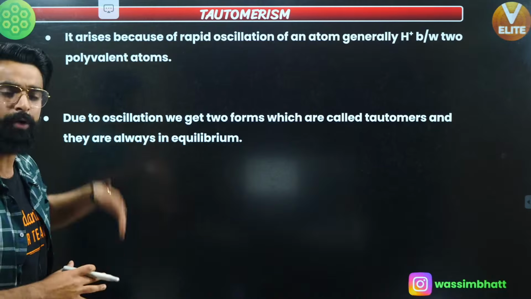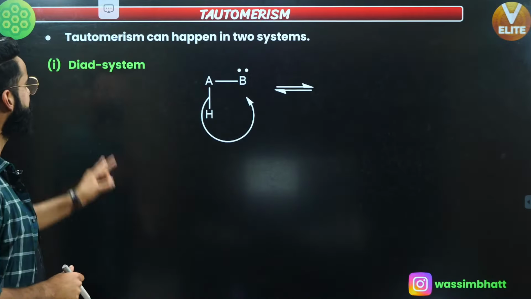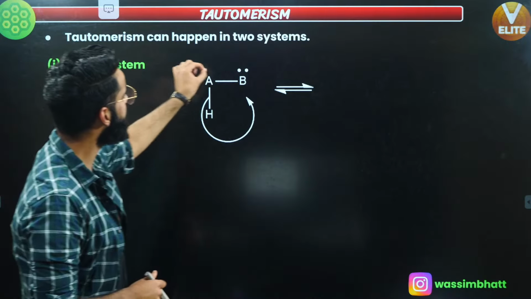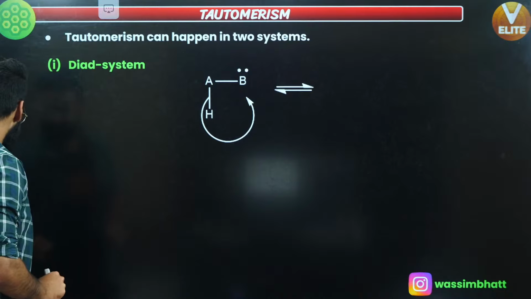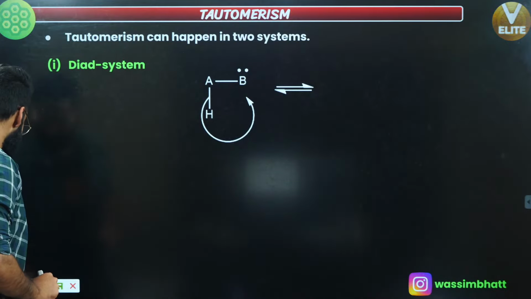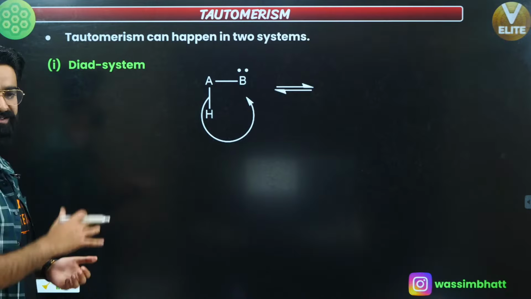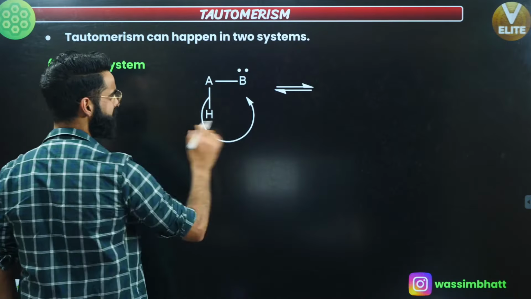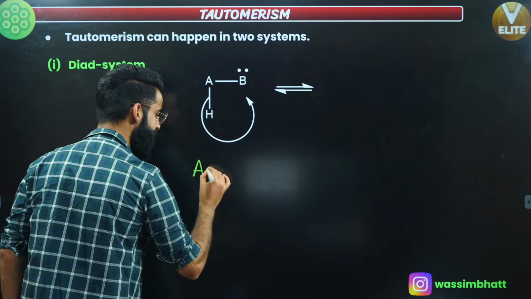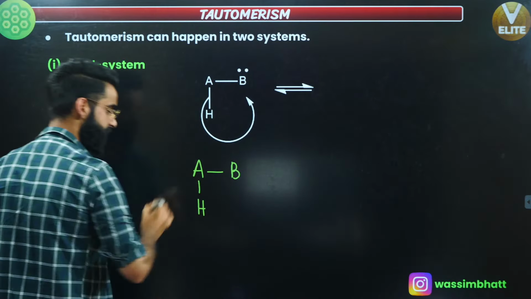Right? Now, how can we understand all this? First of all, remember tautomerism can happen in two systems. One is called the Diad System and one is called the Triad System. Let's get to know what tautomerism is all about in the Diad System and Triad System. See guys, I have taken a compound right here. Let's assume this is your molecule. This is A, this is B, and this A is, for example, attached with one hydrogen, okay?